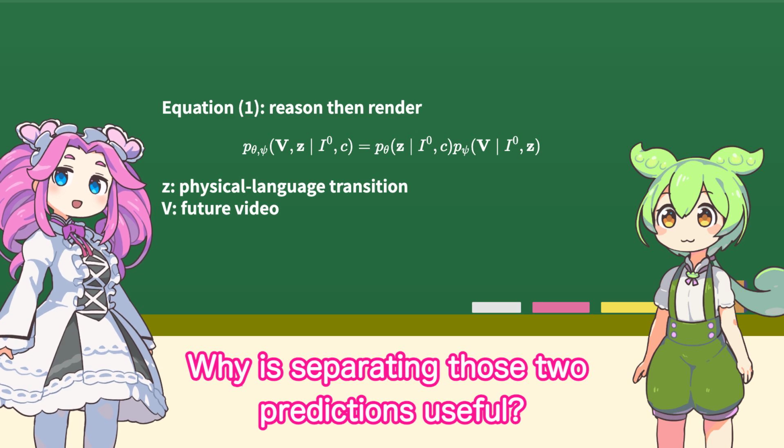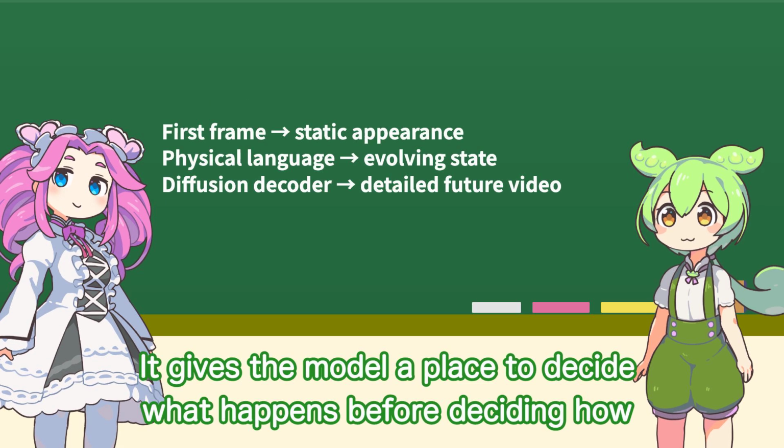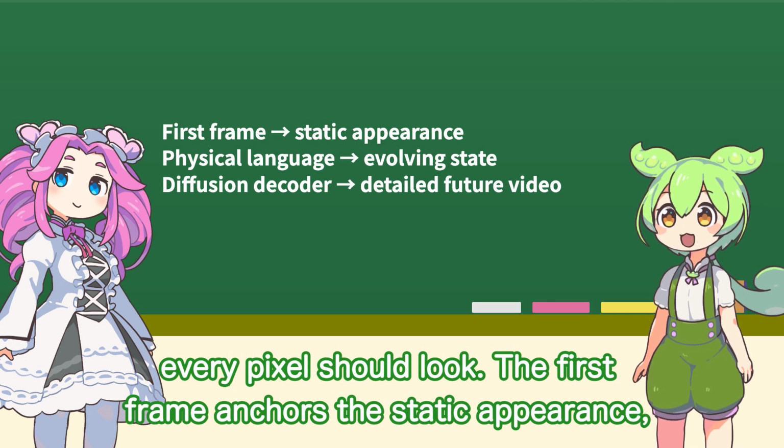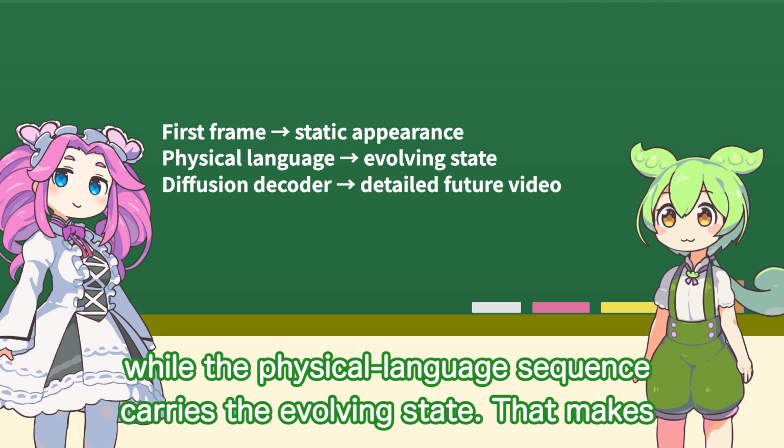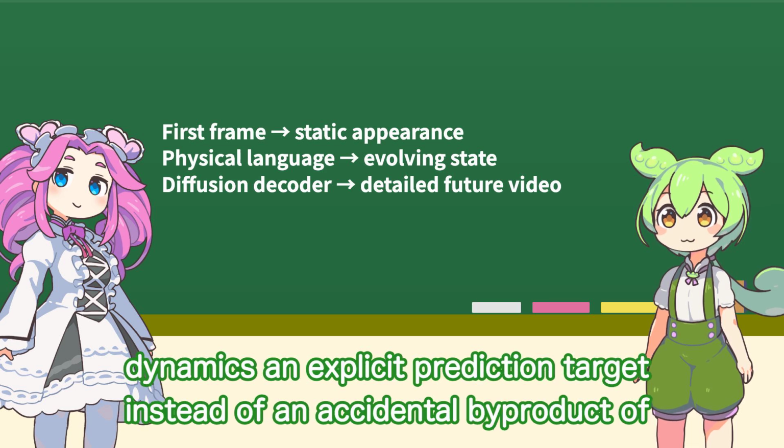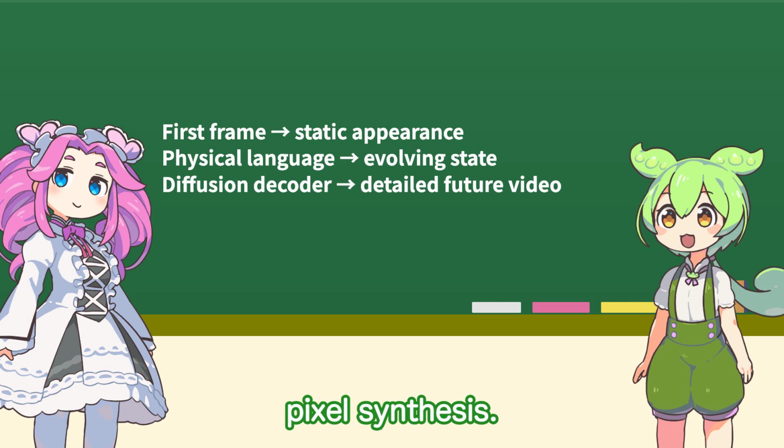Why is separating those two predictions useful? It gives the model a place to decide what happens before deciding how every pixel should look. The first frame anchors the static appearance, while the physical language sequence carries the evolving state. That makes dynamics an explicit prediction target instead of an accidental byproduct of pixel synthesis.